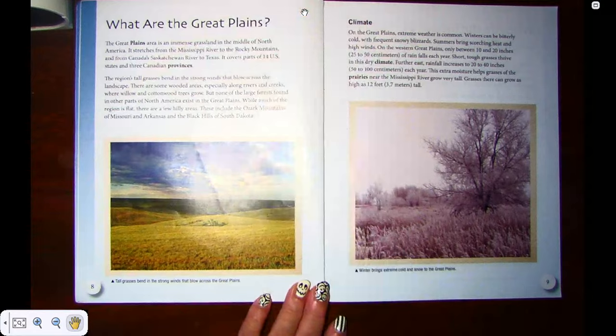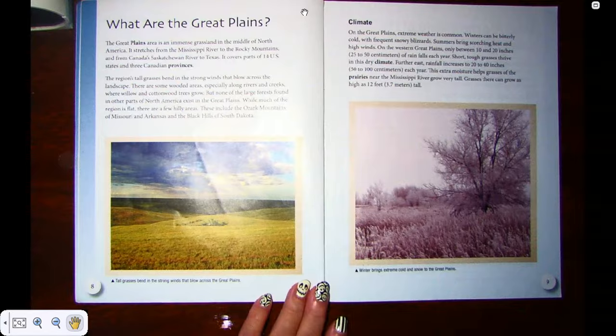What are the Great Plains? The Great Plains area is an immense grassland in the middle of North America. It stretches from the Mississippi River to the Rocky Mountains, and from Canada's Saskatchewan River to Texas. It covers parts of 14 United States and 3 Canadian provinces.